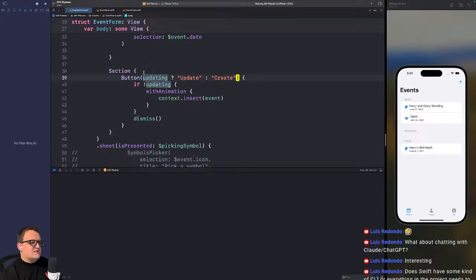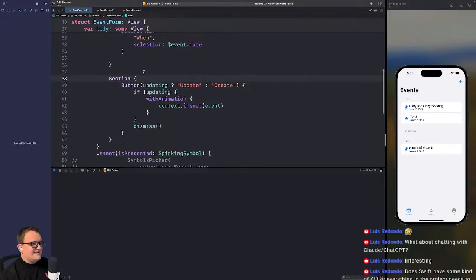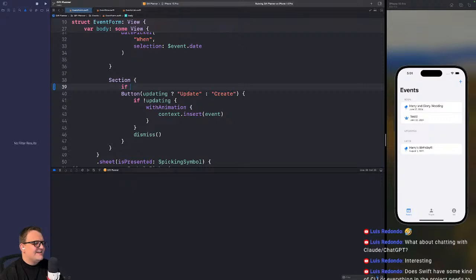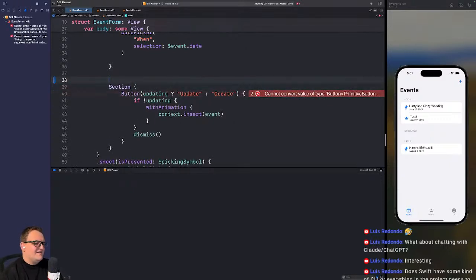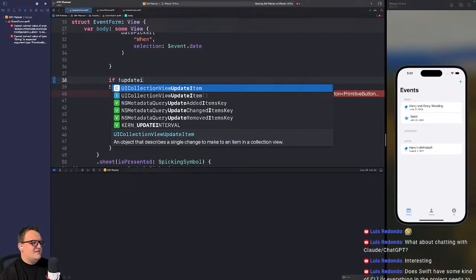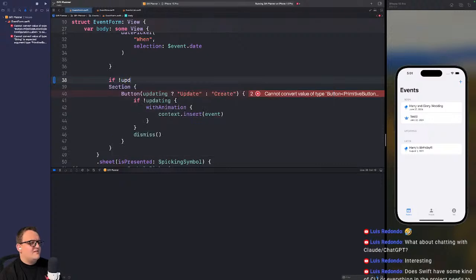So maybe this shouldn't even exist. Now, here's a question. How do you do that? This whole section should just be if not updating. Is that how that works? And then we can get rid of all of this.